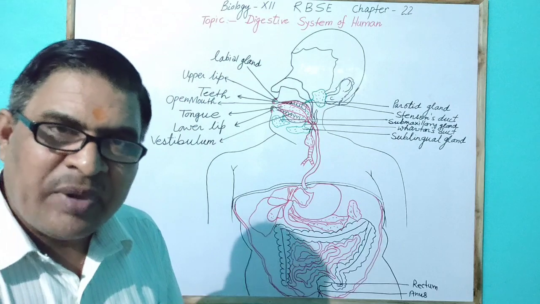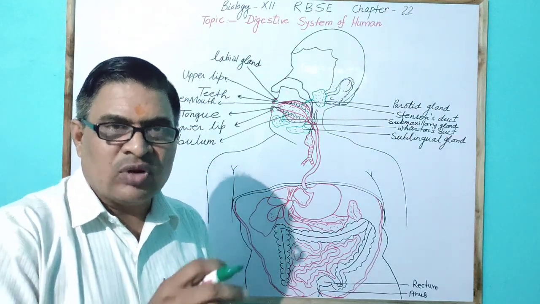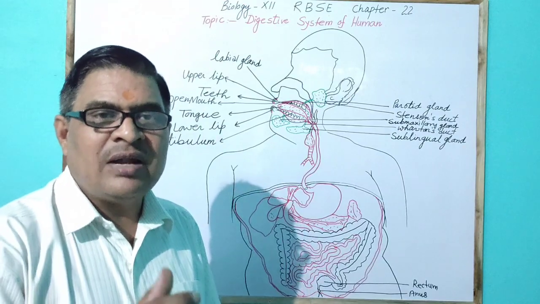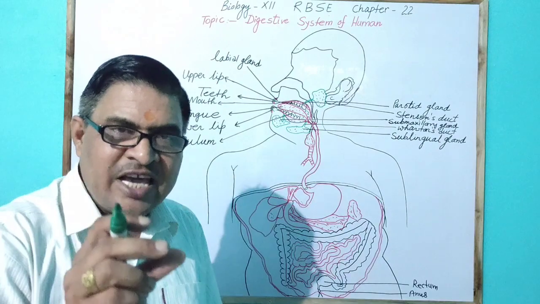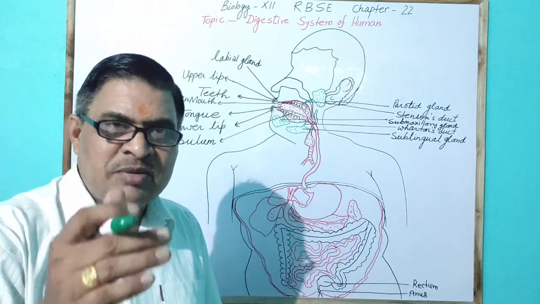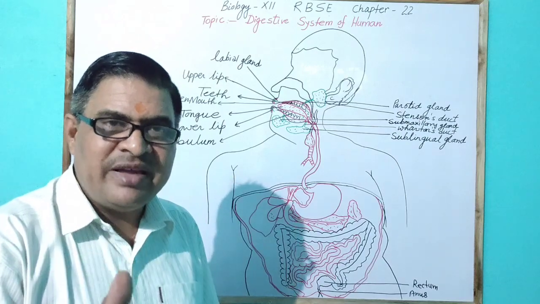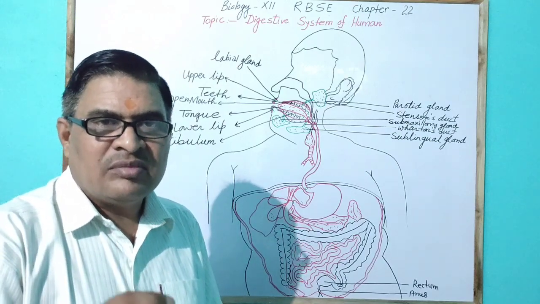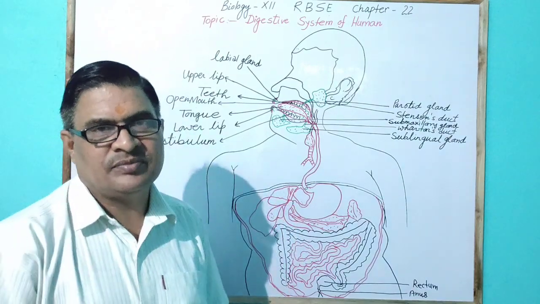Another part, which comes from the oral cavity, is called the oropharynx. A small pore which comes from the Eustachian tube from the middle ear of human also opens in the pharynx.